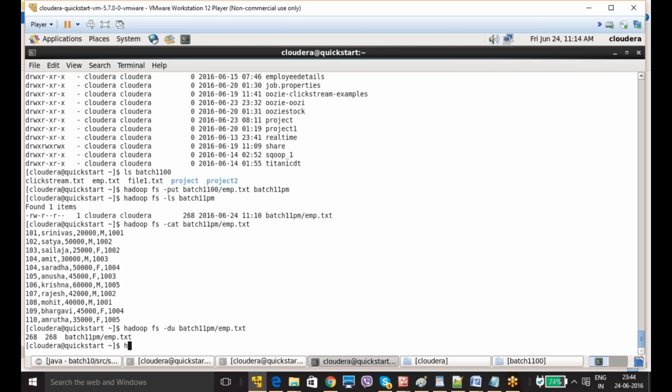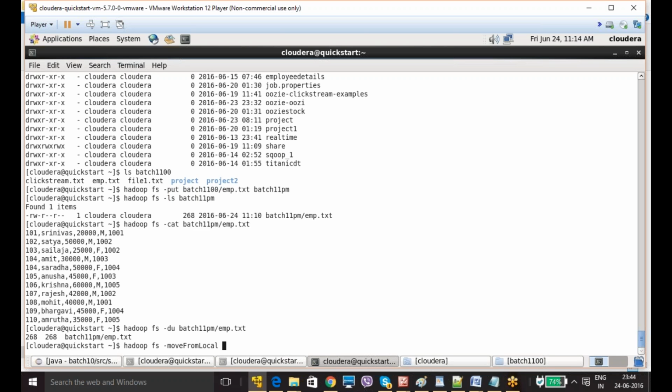You need to give hadoop fs -moveFromLocal, MOV, move FROM LOCAL. So I am going to move from local.